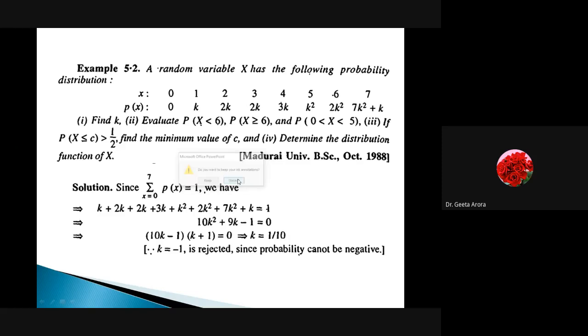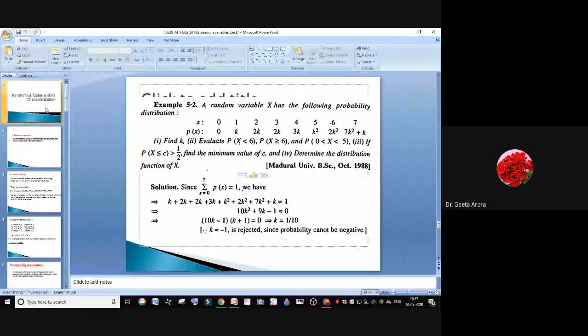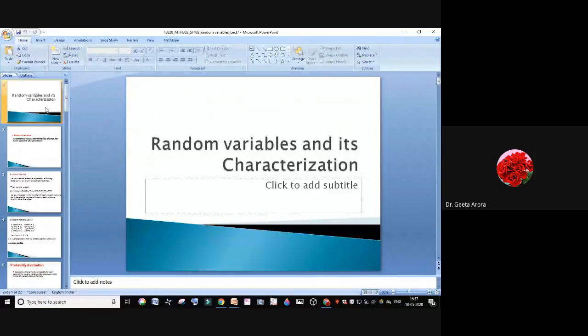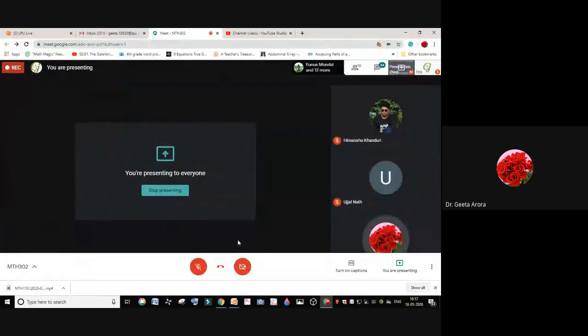So whatever we have learned today, if I talk about it, we have learned what random variable is, its characterization, what the properties are related to it, and probability distribution. Then we have learned that there are two types of random variable, discrete and continuous. For discrete we have probability mass function, for continuous we have probability density function, and in the starting we have learned just what is the meaning of the discrete and what is the meaning of the continuous. Correct. So let me stop. If you have any doubt, you can ask me, or we are going to discuss tomorrow with the examples.